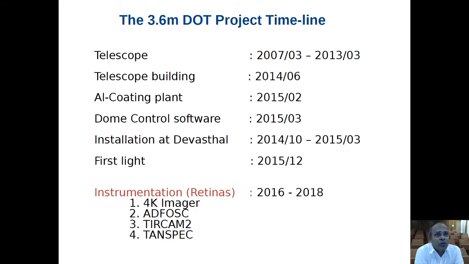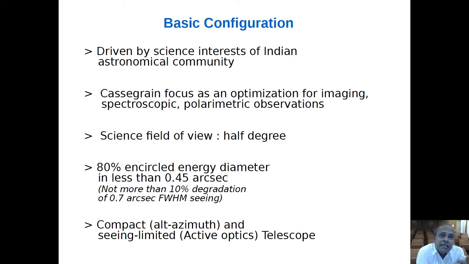We'll discuss more about these back-end instruments in coming slides. So this is the basic configuration for this telescope, which is driven by the science interest of the Indian astronomical community, and some other communities as well, over the global science requirement.